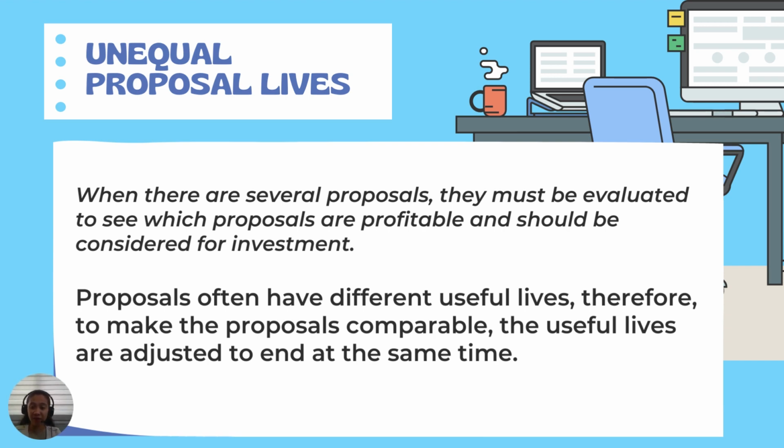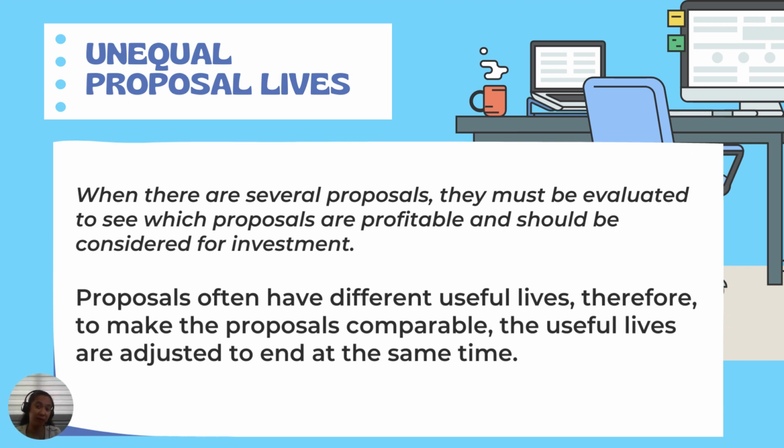However, in reality, they won't have the same length of useful lives. Therefore, to make the proposals comparable, the useful lives are adjusted to end at the same time. And that's how it actually complicates things, because you still have to make revisions so that the proposals will have the same useful lives.